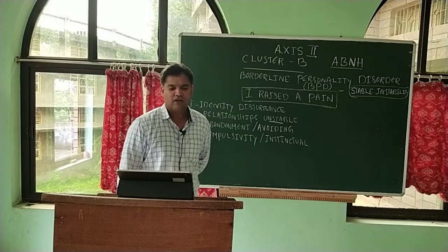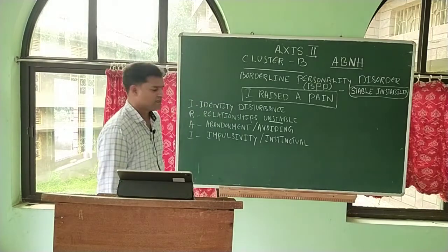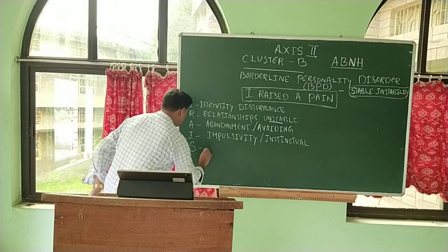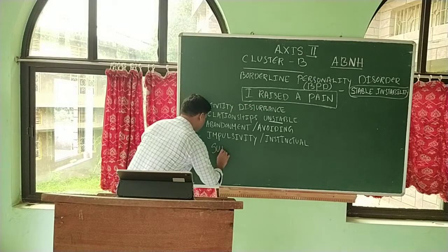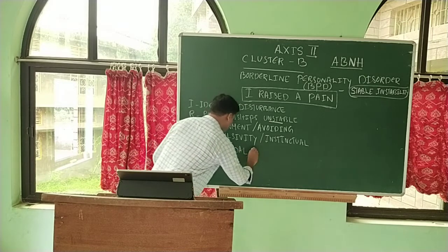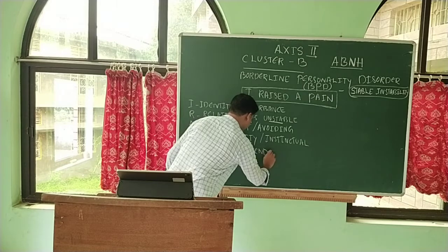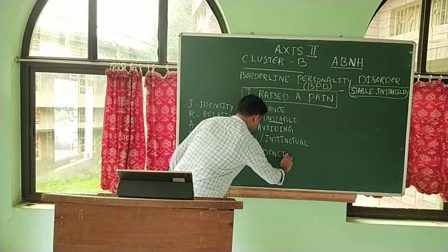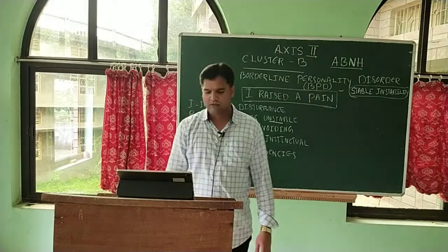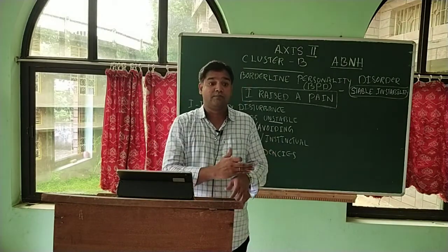Next, S stands for suicidal tendencies. These people have suicidal tendencies. It's very common in this personality disorder, BPDs. Usually they hurt themselves.